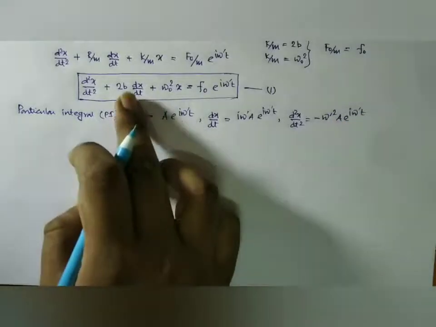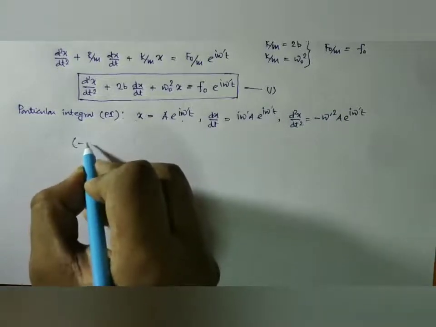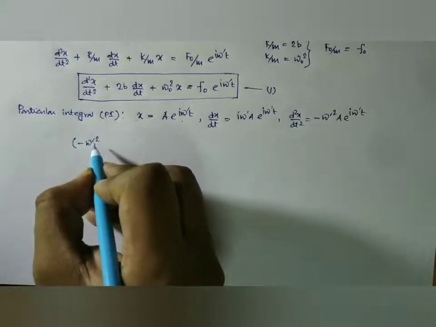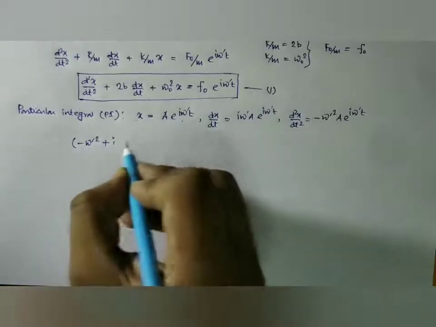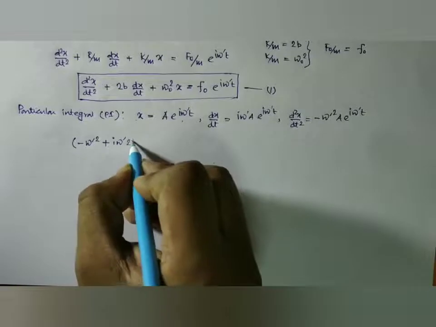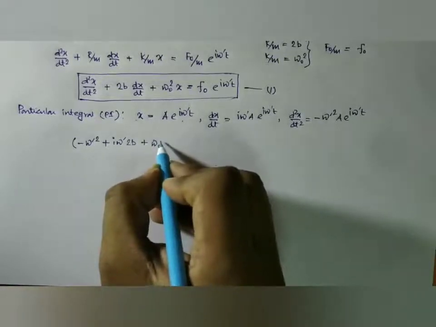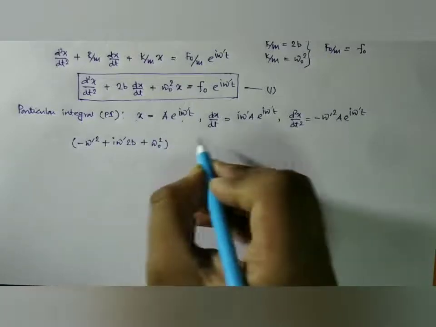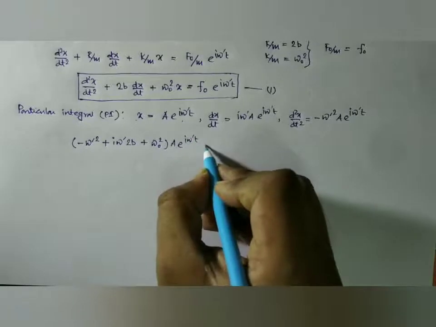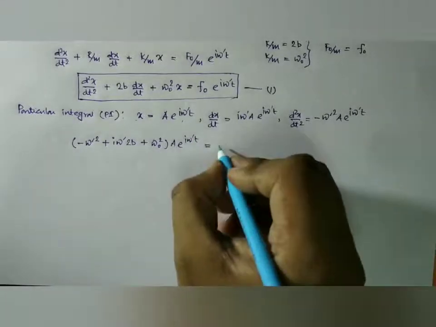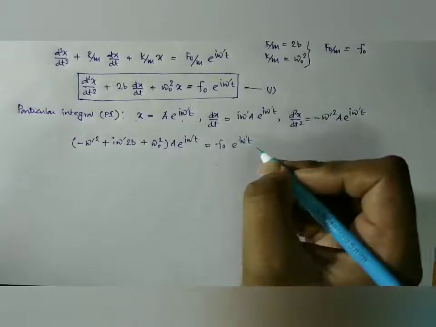Now putting all these values in this equation, we have minus omega prime square plus i omega prime into 2b plus omega naught square, into, if we take a e to the power i omega prime t common, this is equal to f0 e to the power i omega prime t.